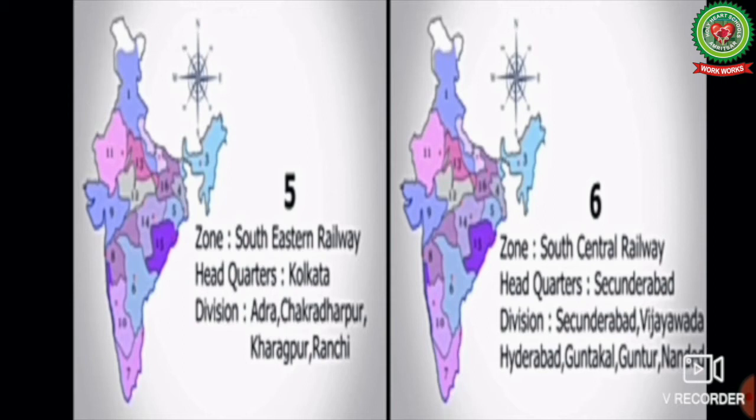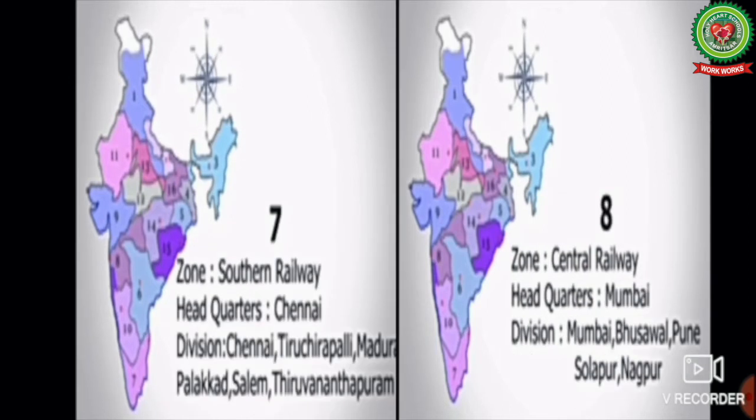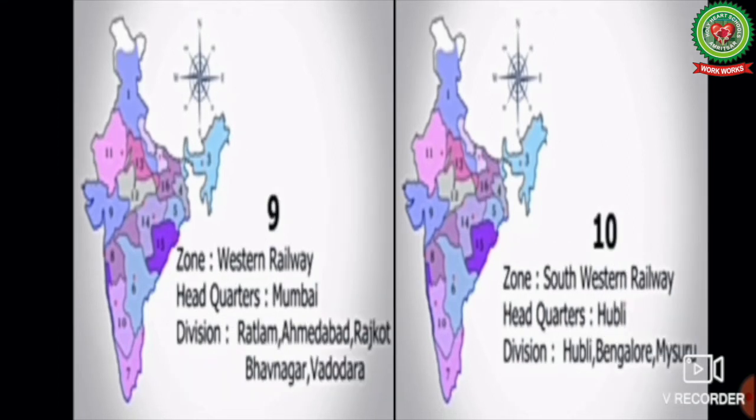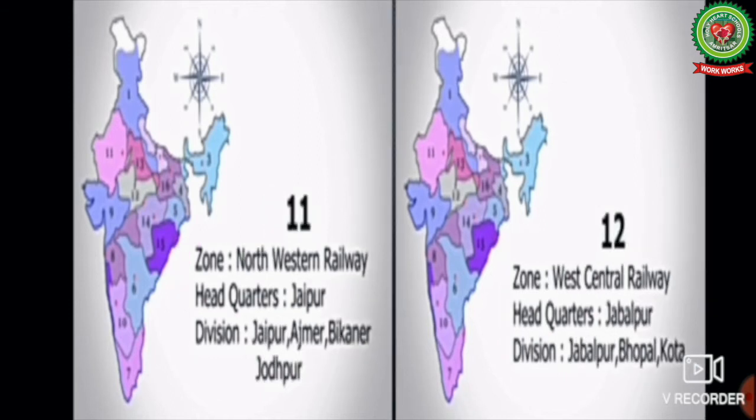Then zone number 6, South Central Railways, headquarters at Secunderabad. Zone number 7, Southern Railways, headquarters at Chennai. Zone number 8, Central Railways, headquarters at Mumbai. Zone number 9, Western Railway, headquarters at Mumbai. Zone number 10, South Western Railway, its headquarters at Hubli. Zone number 11, North Western Railway, its headquarters are at Jaipur.